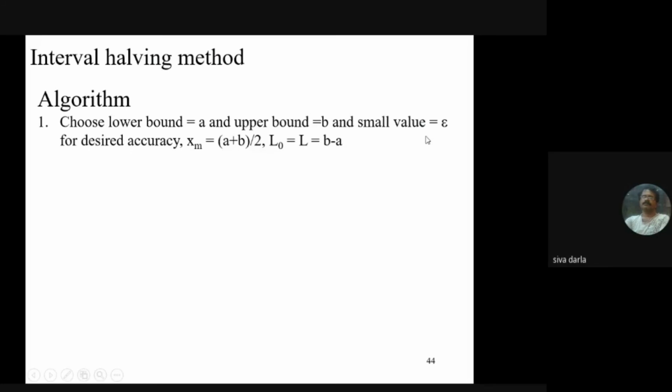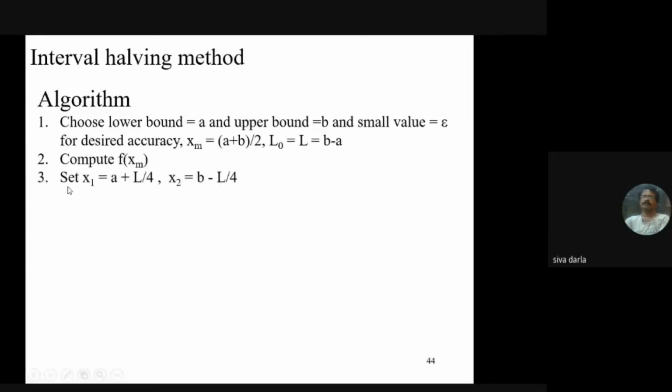This is required for the stopping criteria, that is, when to stop all these iterative methods. The stopping criteria is based on the accuracy of the solution. Then we compute xm, the middle, which is (a plus b) by 2, and the initial interval range L0, which is equal to L, here b minus a. Then we calculate f of xm.